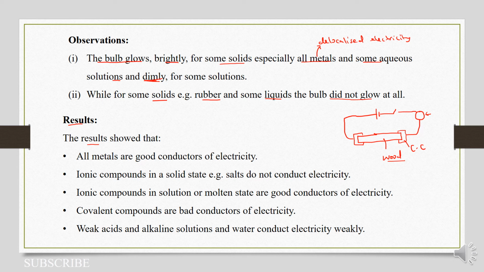will show, or they showed, that all metals are good conductors of electricity. That is true. They have free electrons. Ionic compounds in solid state do not conduct electricity.